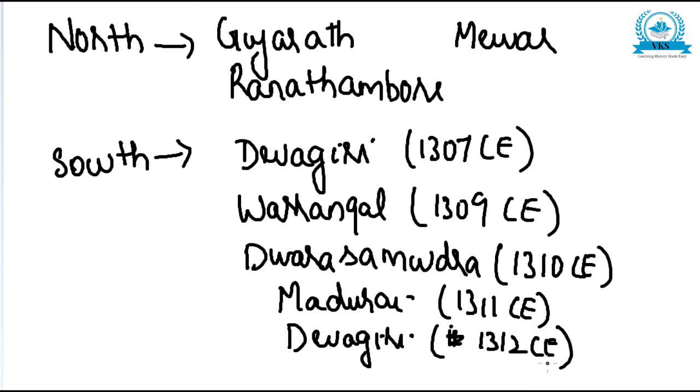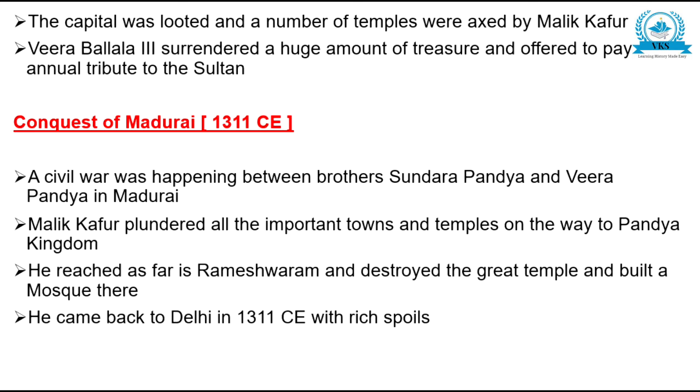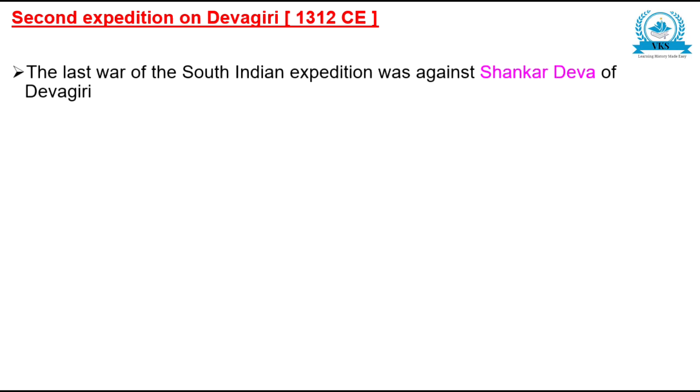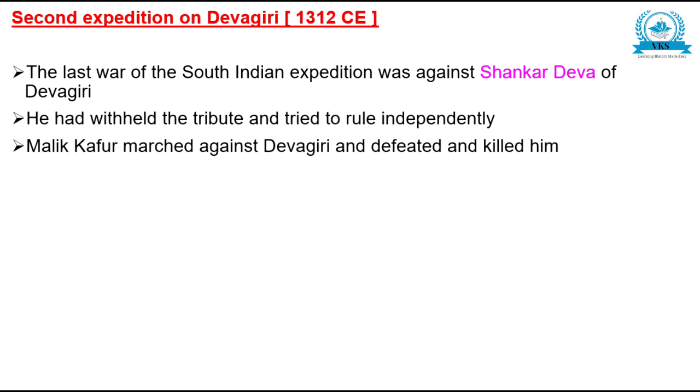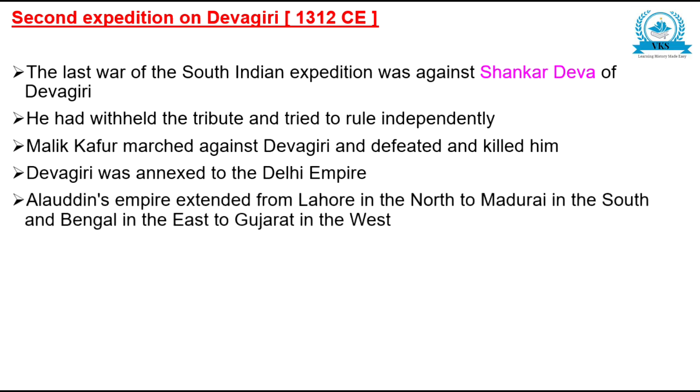So this was the total conquest of Alauddin Khilji, that is, North Indian conquest as well as South Indian conquest. With this, his conquest was completed. He conquered almost the whole of India. After the conquest of Madurai, his second expedition to Devagiri in 1312, the last war of the South Indian expedition, was against Shankar Deva of Devagiri. He had withheld the tribute and tried to rule independently. Malik Kafur marched against Devagiri and defeated and killed him. Devagiri was annexed to the Delhi Empire.